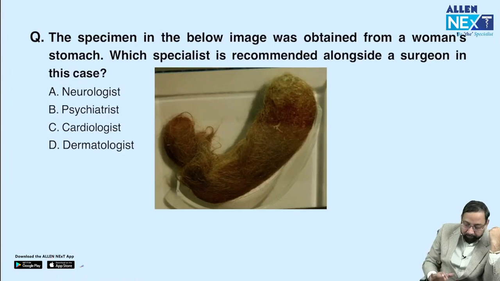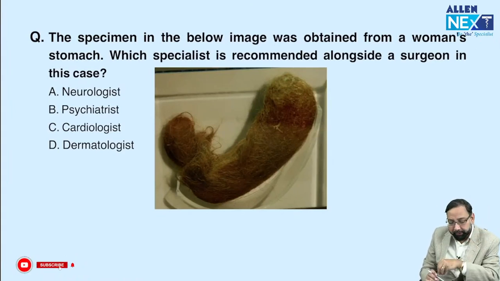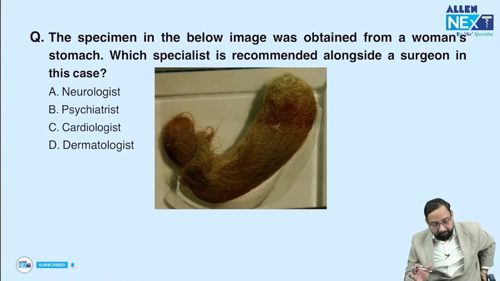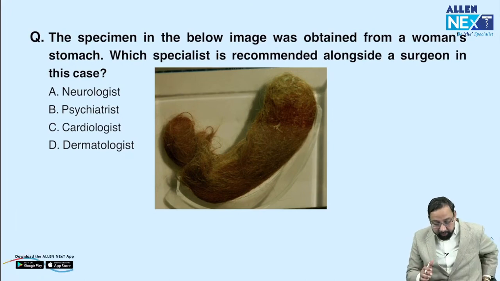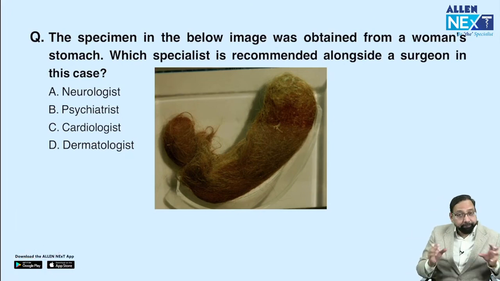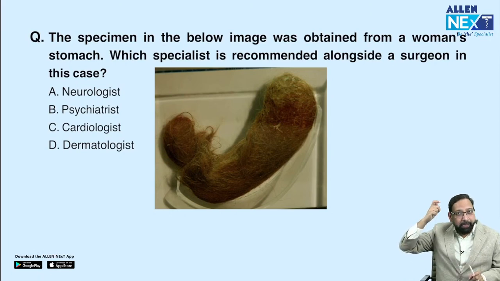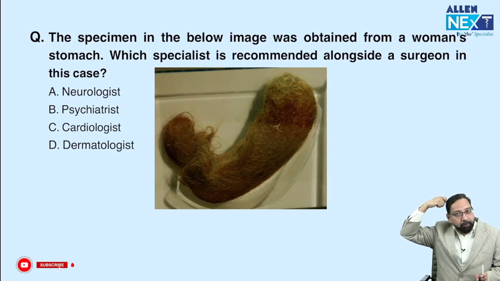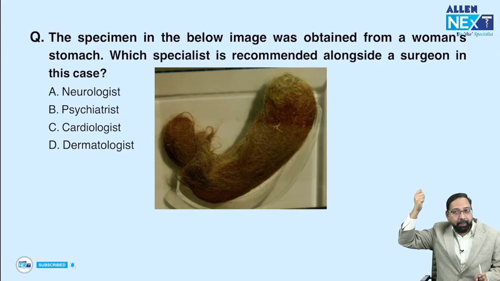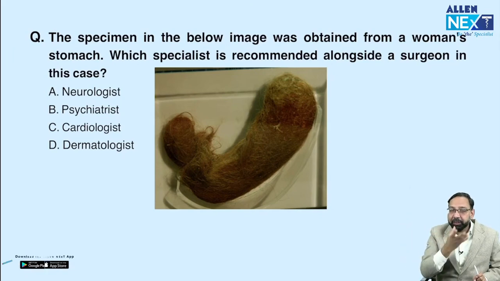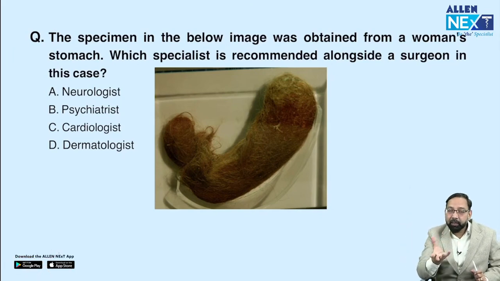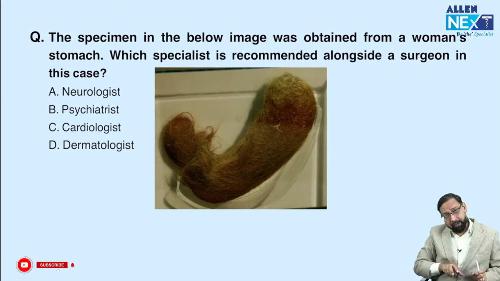Yes, you know, this question was asked. Very simple question. You can mark the answer very easily. That is trichobezoar. Sometimes the patient is having trichotillomania. Trichotillomania means pulling hair again and again. These patients sometimes eat it, trichophagia. Phagia means eat. And when eaten, this causes intestinal obstruction. Yes, trichobezoar.